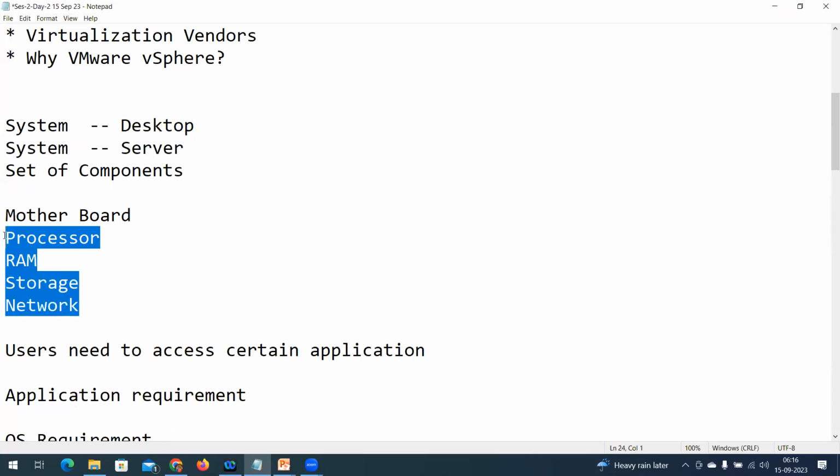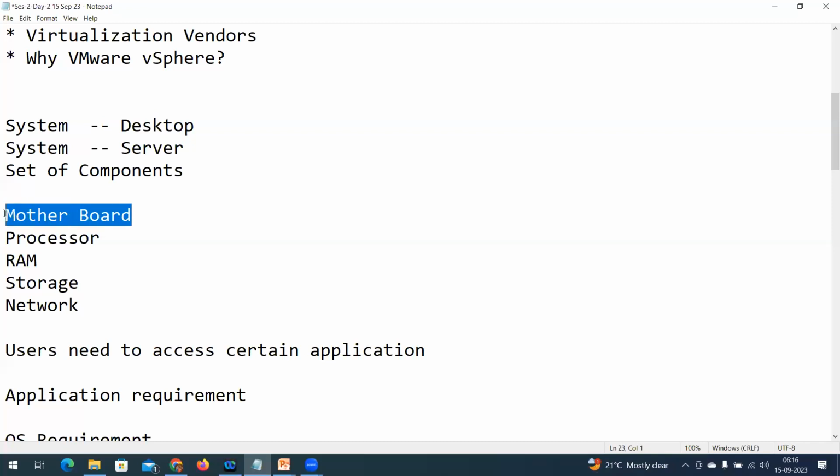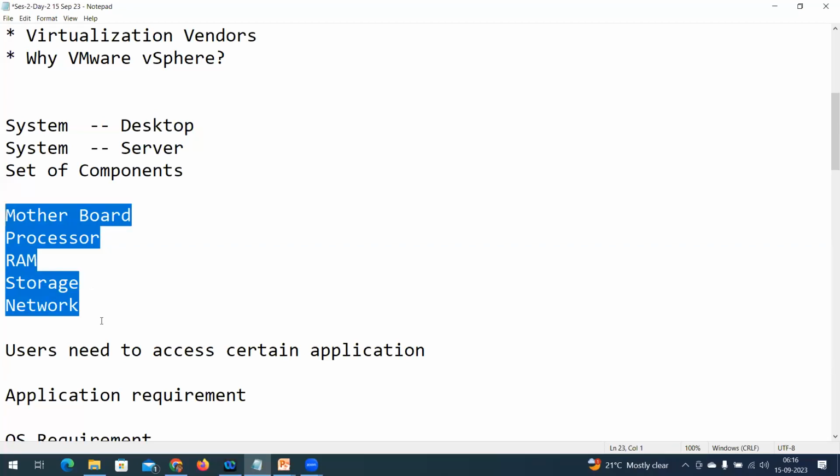All these components are connected on the motherboard. Without any one component, I cannot call it a system. I cannot process, I cannot execute. So whenever these particular components are connected together, I am going to call it a system.